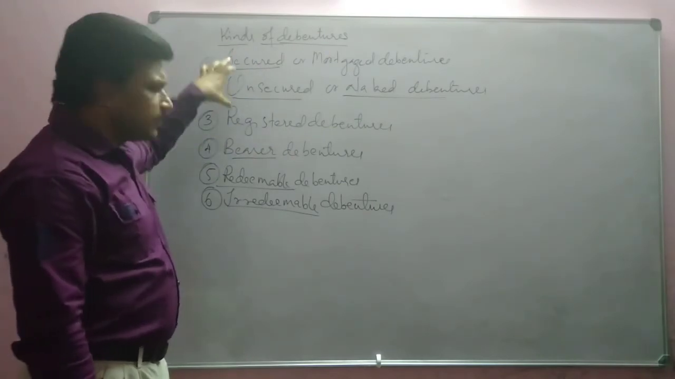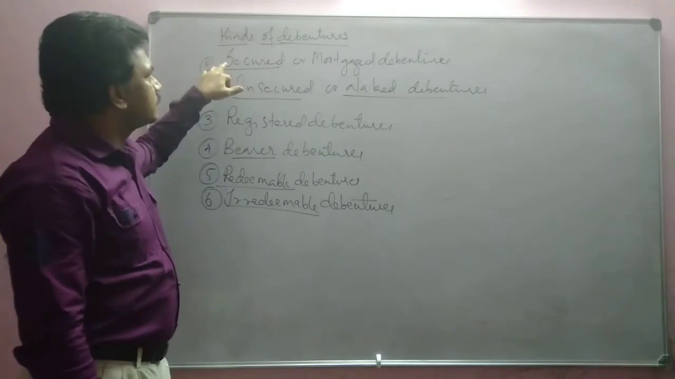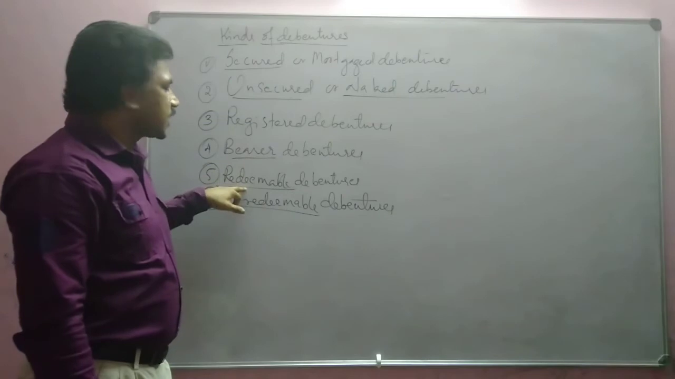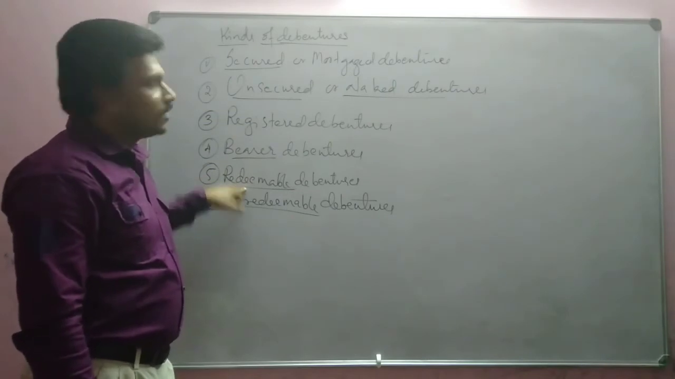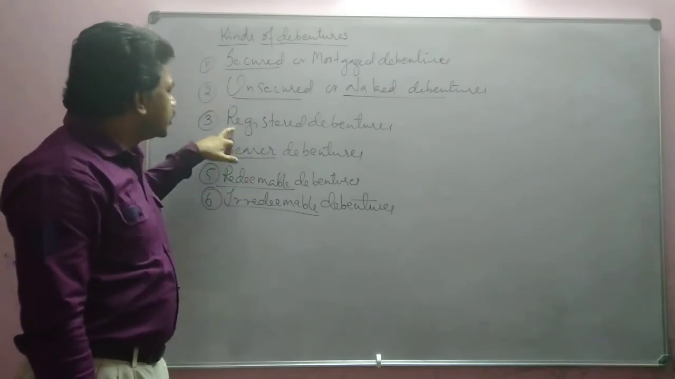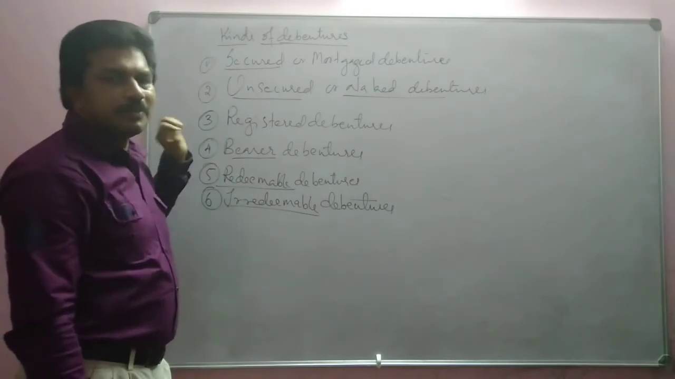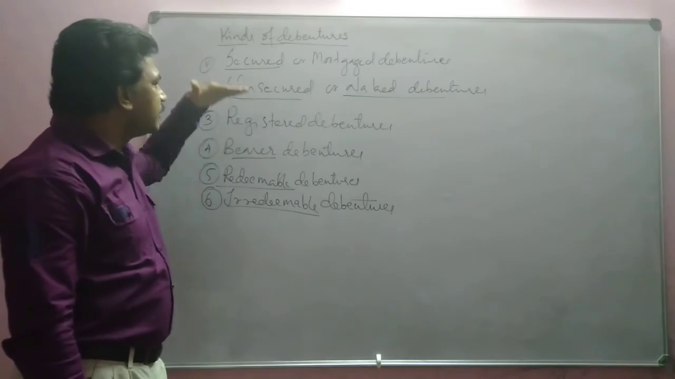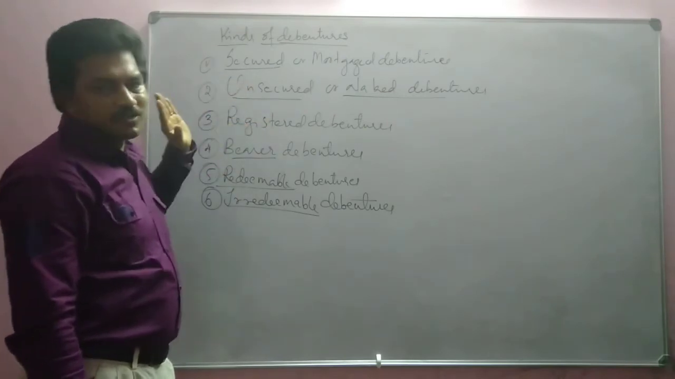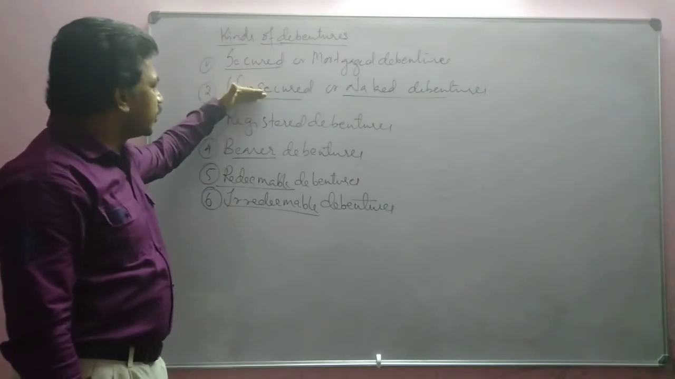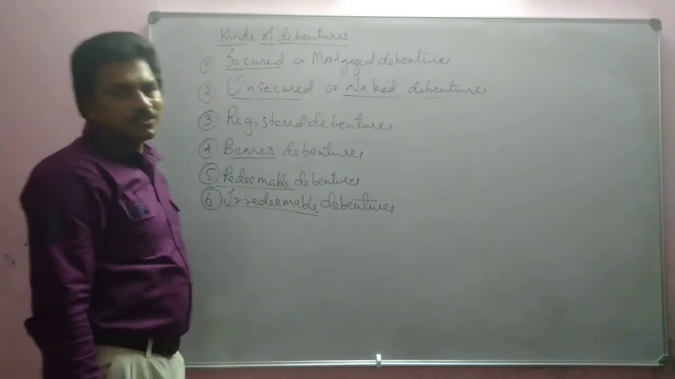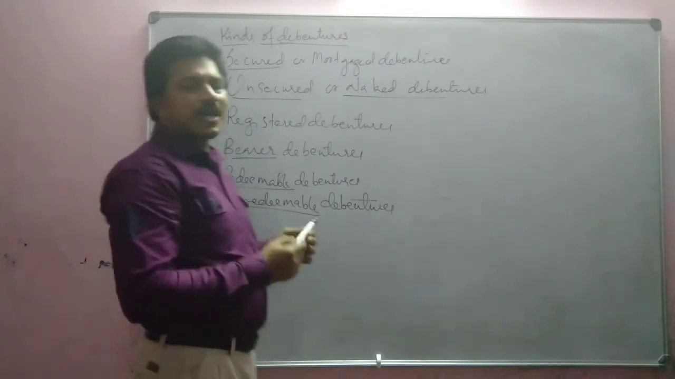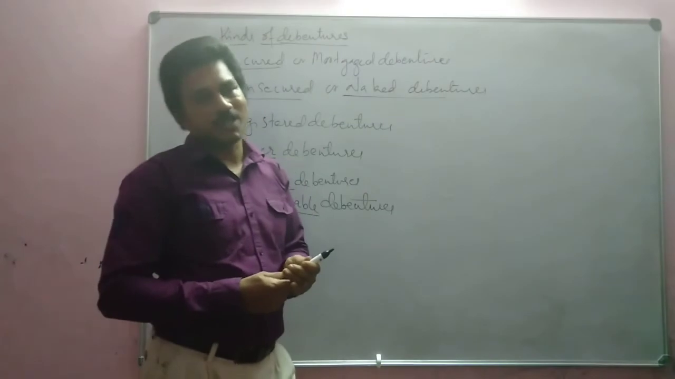Sometimes it will be a combination of many of these. It may be a secured bearer redeemable debenture, or a secured registered redeemable debenture, or an unsecured registered redeemable debenture, or an unsecured bearer redeemable debenture. Like that, combinations may also be there. Anyway, these are the various kinds of debentures issued by the company.